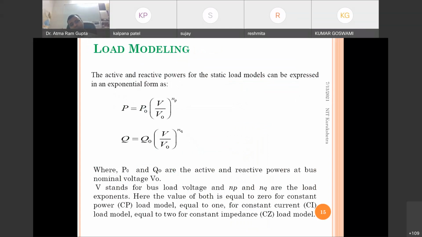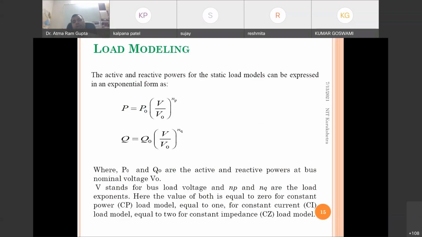So next is the load modeling concept. Active and reactive power for static load models can be expressed with this load model, where the exponents NP and NQ will change depending on whether it is a constant power model, constant current model, or constant impedance model. Or a mix of all these, or electrical motor load, or electrical battery load.